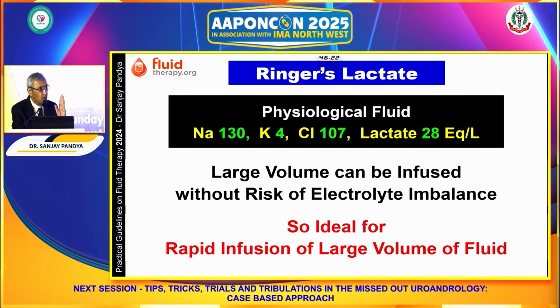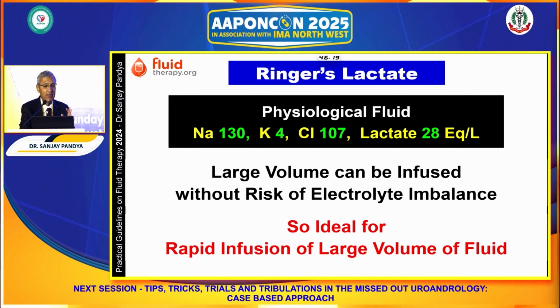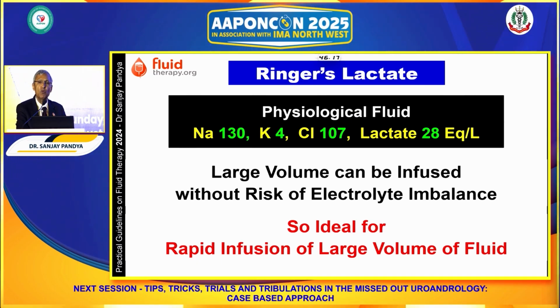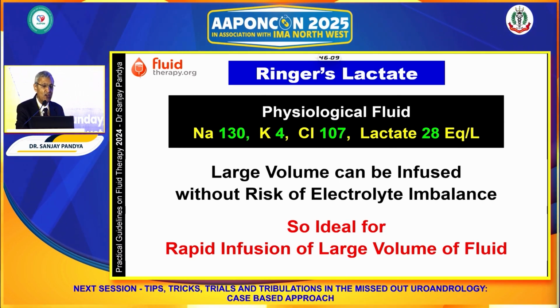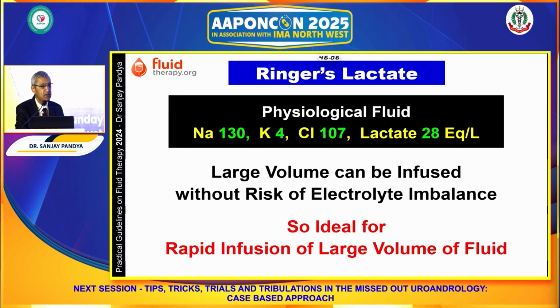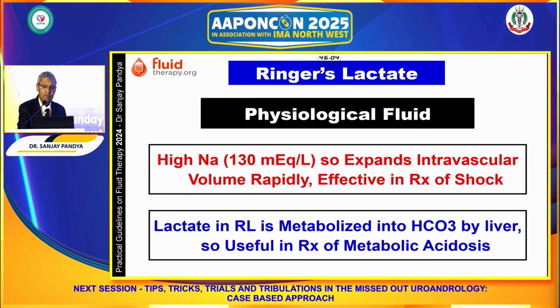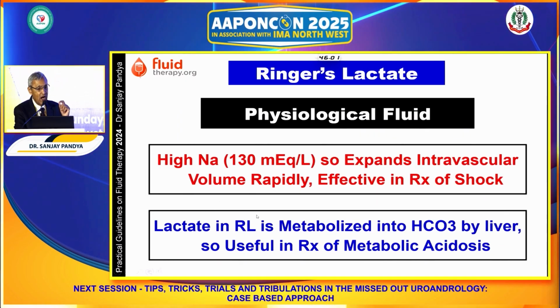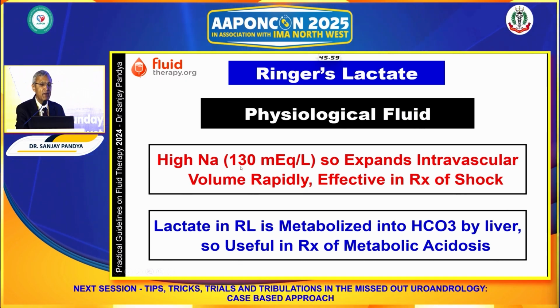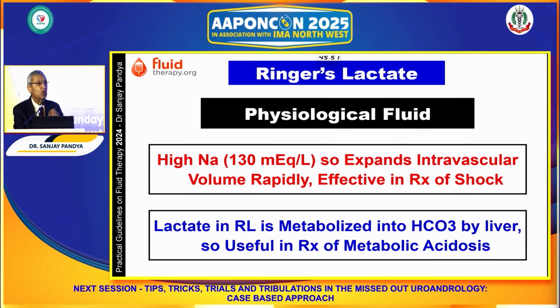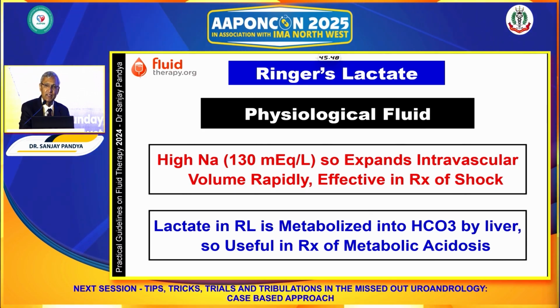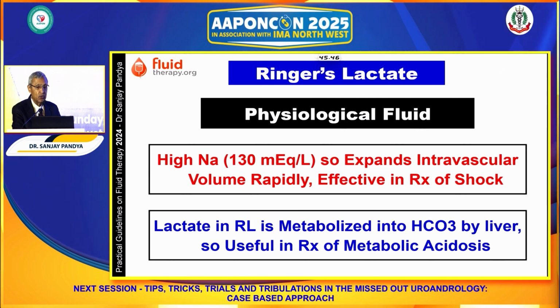Because of this balanced composition, when a large volume of fluid is required, RL can be used without the risk of electrolyte imbalance. And for this reason, for rapid and large volume fluid administration, RL is the preferred fluid. With its high sodium content, it effectively expands intravascular volume, corrects hypotension, and by providing bicarbonate also corrects metabolic acidosis, which is commonly present in patients with hypovolemic shock.